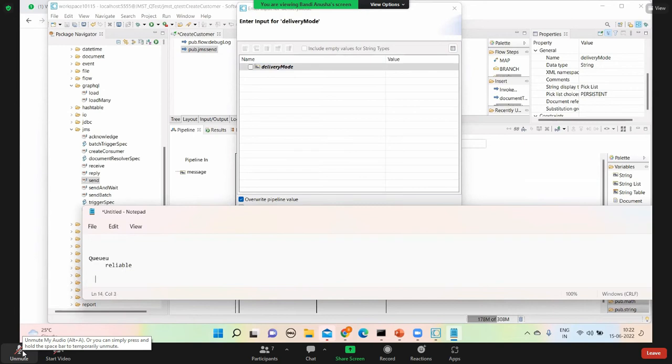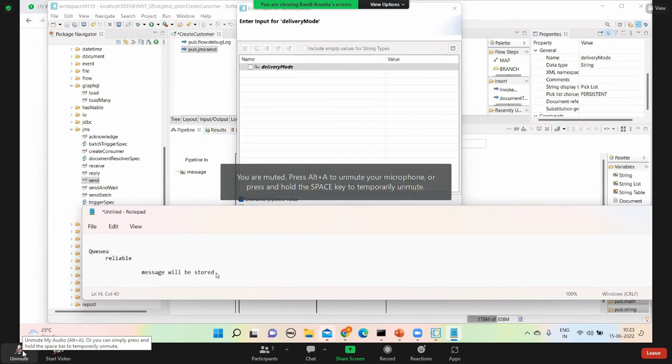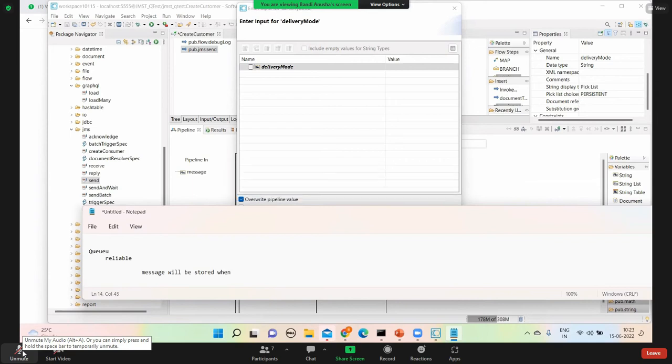So the message will be stored, and we learned that the message will be stored when the receiver is inactive.